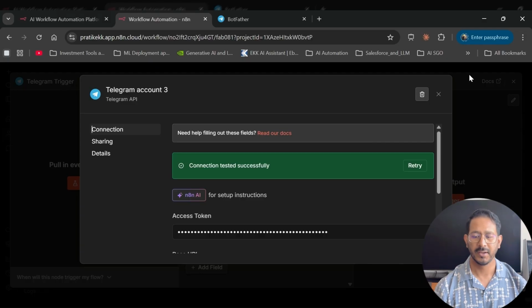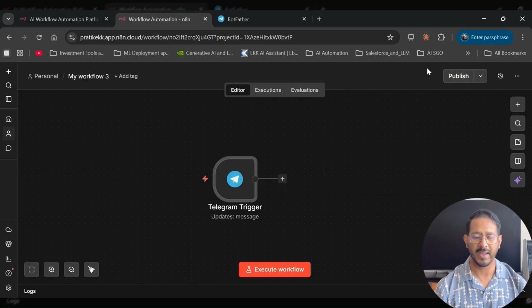And how do I know it? I will type in inside the Telegram bot, and I should get an answer. Now, in order to automate this, I have to publish this. Since this is just a Telegram feature, I need to create more things. We'll just test it. So you can execute workflow, but before even executing the workflow, let me type in a message, because this is a manual message that I'm sending. But once we publish this, it would be done automatically.